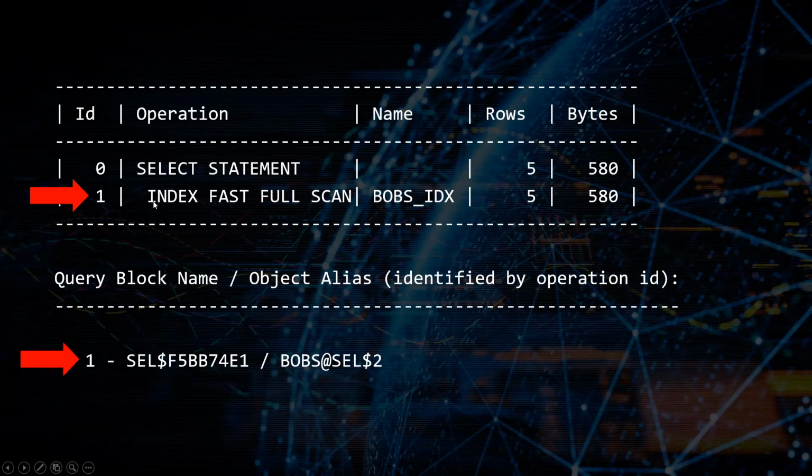So this corresponds with this index fast full scan here, and this gives us QB1, and this gives us QB2 right here. So here's QB1, the name of our query block after query transformation, and the name of the query block before query transformation. So what we can do is just take these and slap those into the hint. We have to add a little @ sign in front of this.